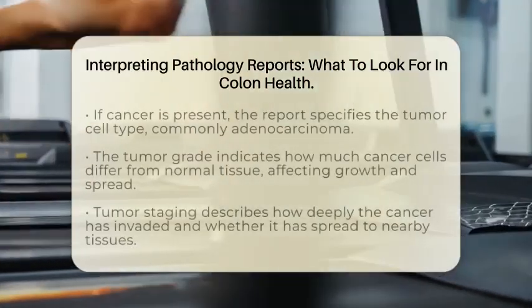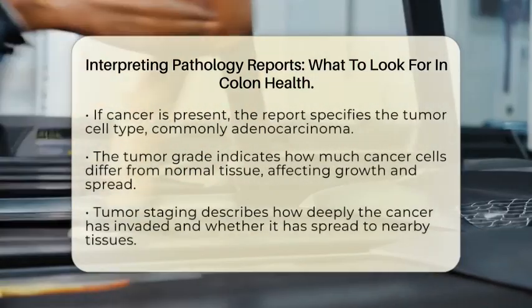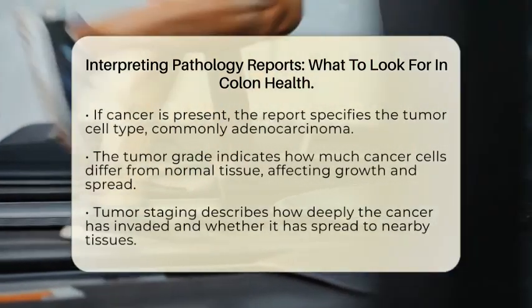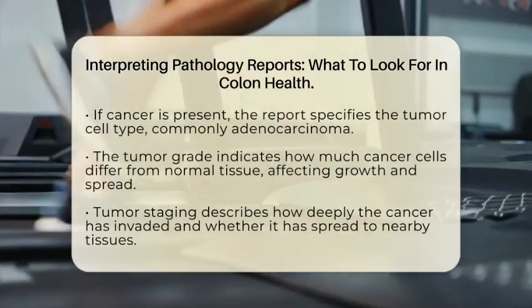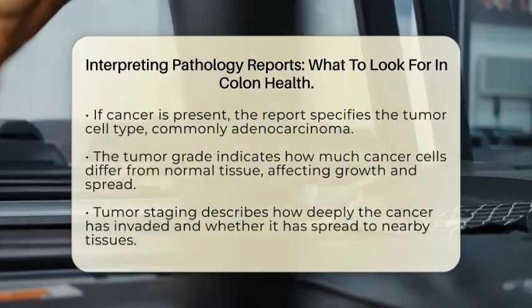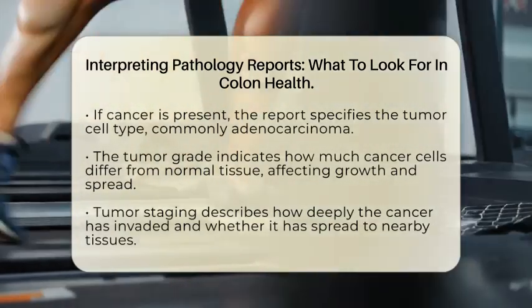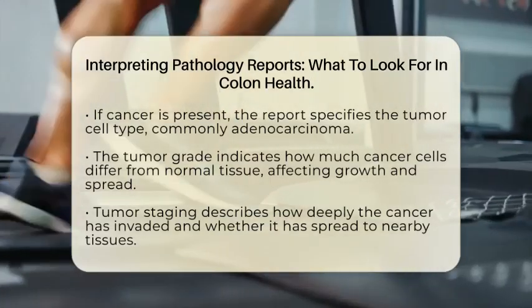The microscopic description follows. Here, the pathologist examines the tissue under a microscope. They look at the cellular makeup, identifying abnormal cells or structures. This detailed analysis is crucial for diagnosing conditions like inflammation, polyps, or cancer.